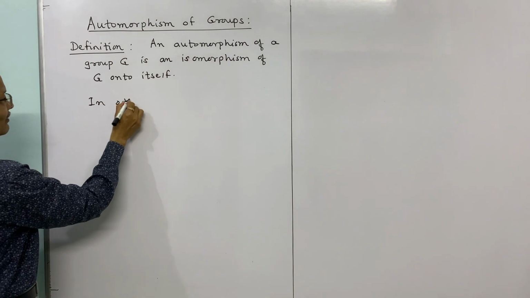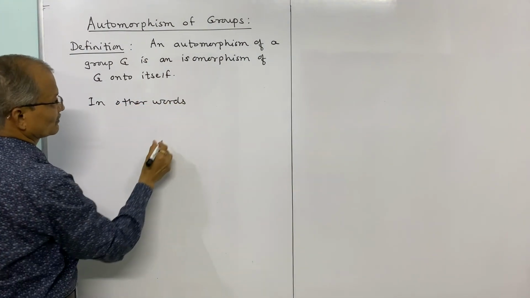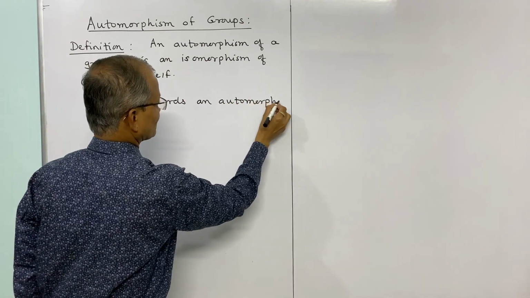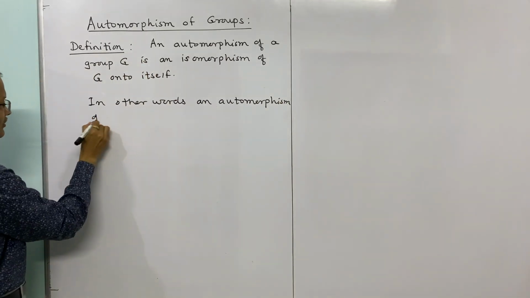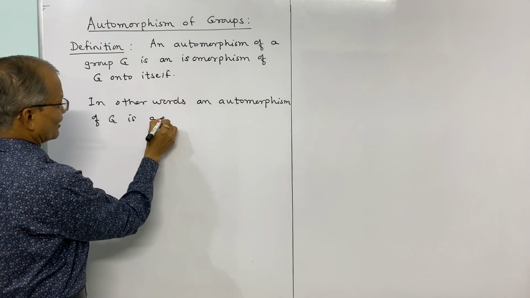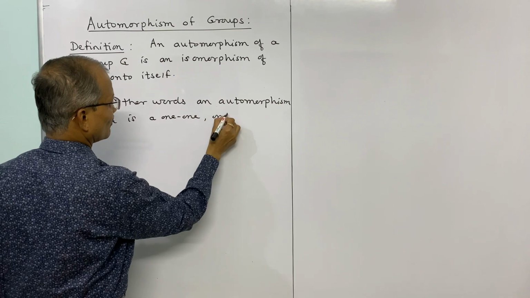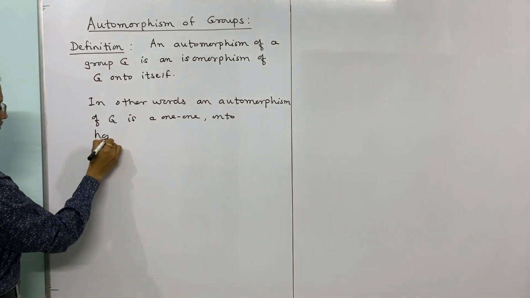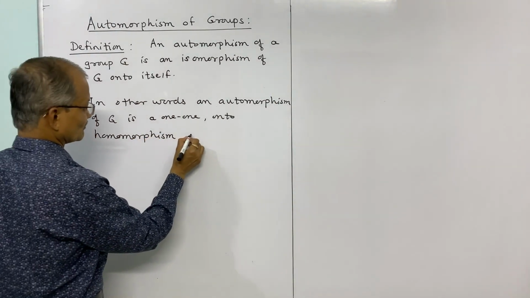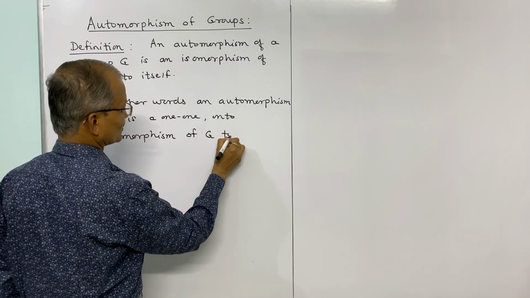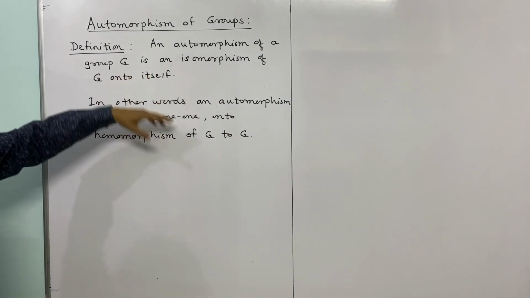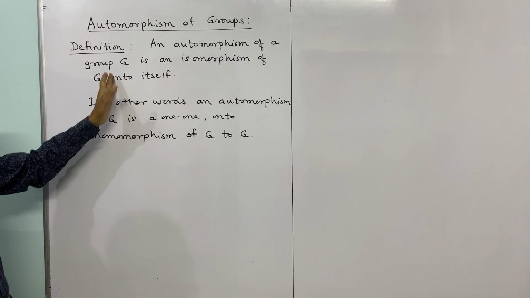So in other words, an automorphism of G is a one-one onto homomorphism of G to G. It is a one-one onto homomorphism, and that means it is an onto isomorphism of G to G.